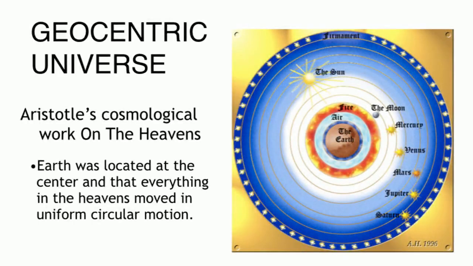Scientists had formulated ideas on how the motion of the planets occurred, and how all the heavenly orbs fit together. This gave rise to the geocentric model of the universe. Ancient philosophers and astronomers accepted as first principles that Earth was located at the center and that everything in the heavens moved in uniform circular motion.